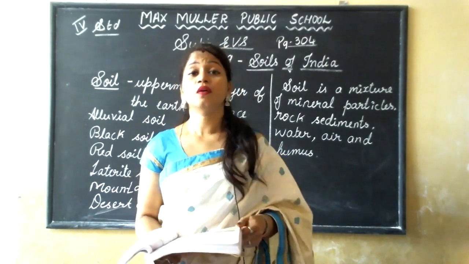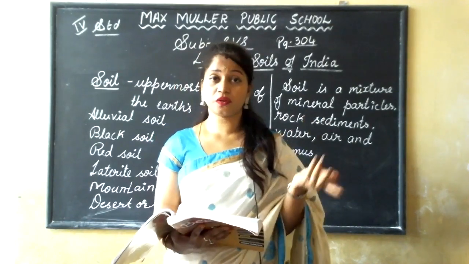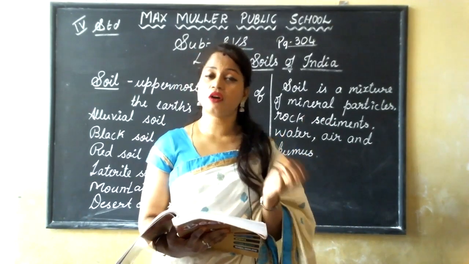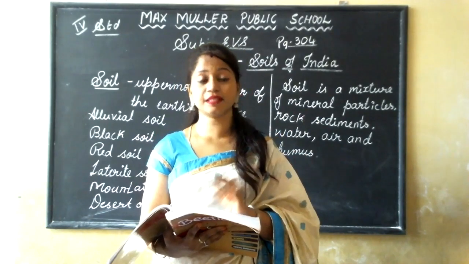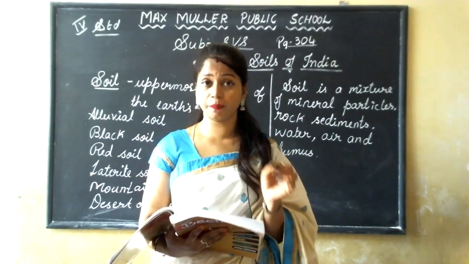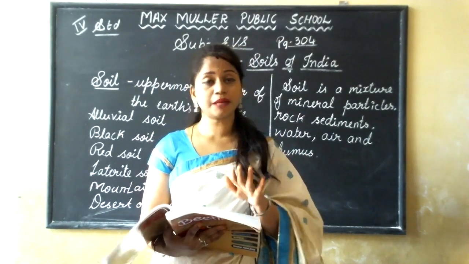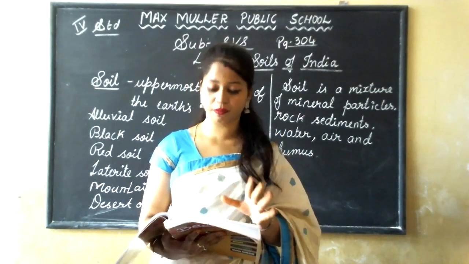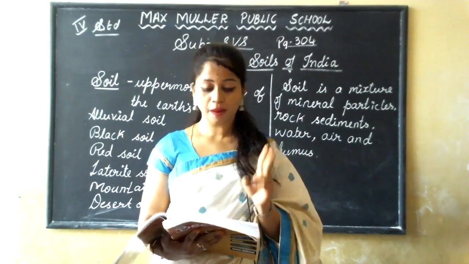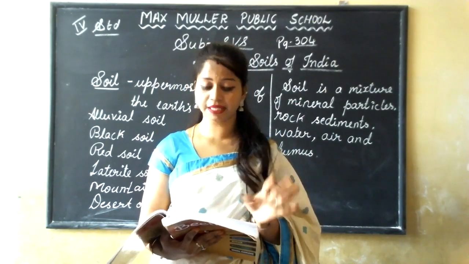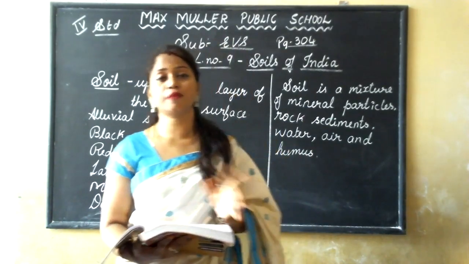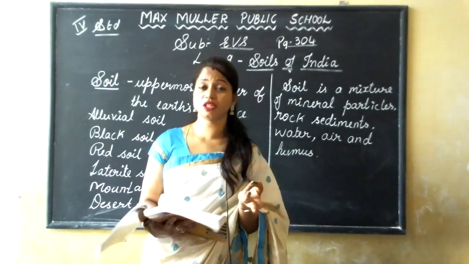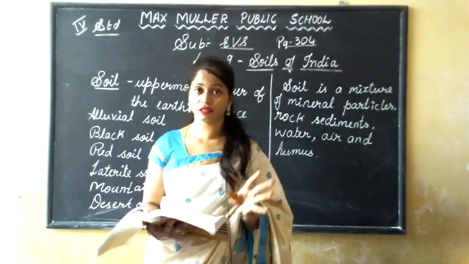It is not fertile, and there is also no water. So for the soil we should add some fertilizers, and in the place where water is available, we can grow some crops. So what are they? Wheat, millets, barley, maize and pulses. These crops can be grown here in this desert soil with the help of water and by using fertilizers.